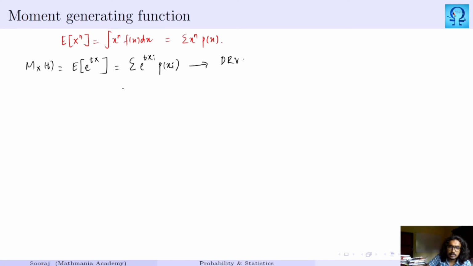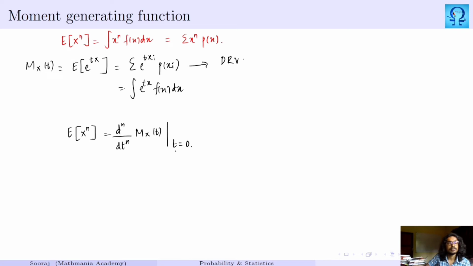If it is a continuous random variable, it is integral e to the power tx f(x) dx, and we will integrate it over the corresponding limits, be it summation or integration. Once we complete this process, at last we will get some function of t. That is what we denote as M_X(t), and expectation of X^n is the nth derivative of this M_X(t) at t equals 0.